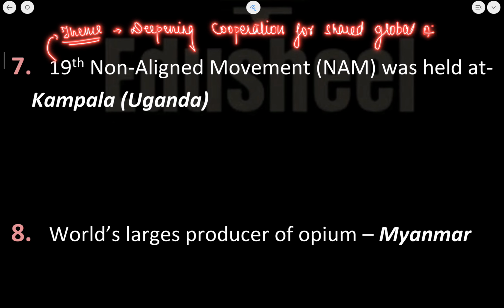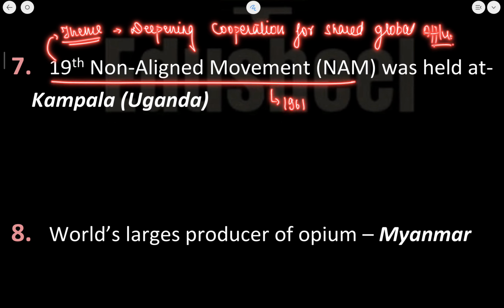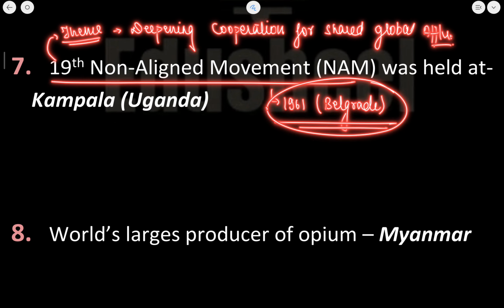This was the theme of NAM summit. Okay, now this NAM was formed in the year 1961 in a place known as Belgrade. Okay, this you also need to know. Other than that, if I talk about the member countries, there are total 120 countries.